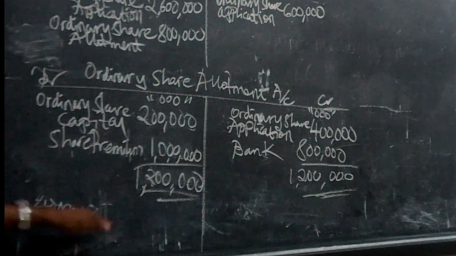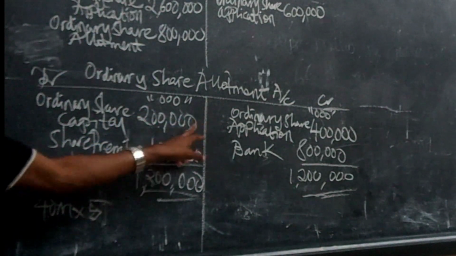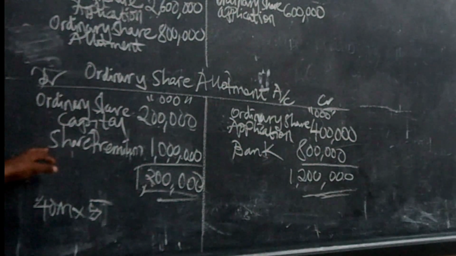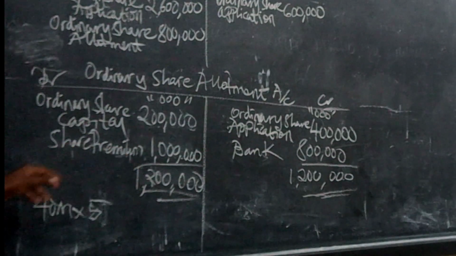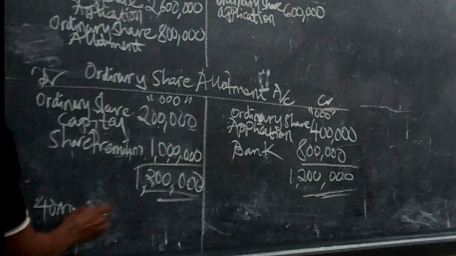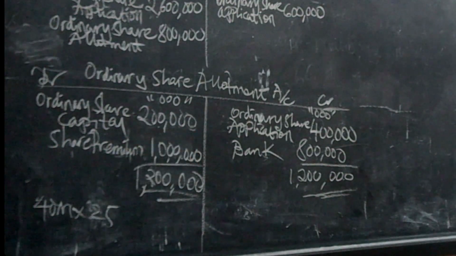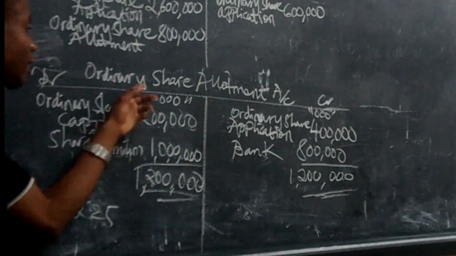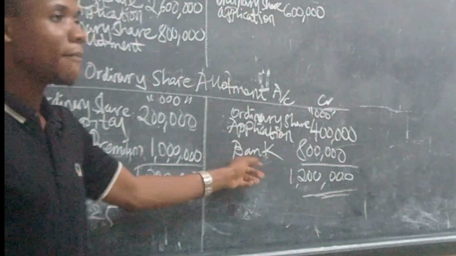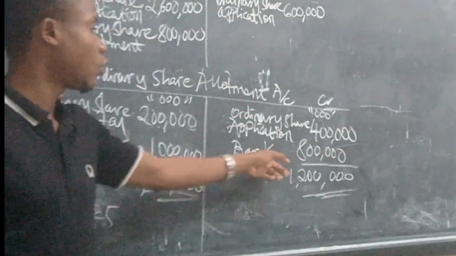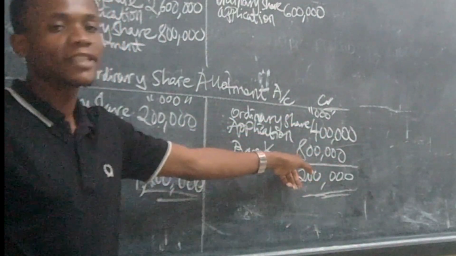How do you transfer? You take 40 million times 5, you get 200 million. Then the remainder 25 from that 30 will be taken to share premium. So you take 40 million times 25, the amount transferred to the share premium account is 1 billion. After that, the total of this side minus this side will be the amount paid at the allotment stage, which is 1,200,000,000 minus 400 million, you get 800 million.